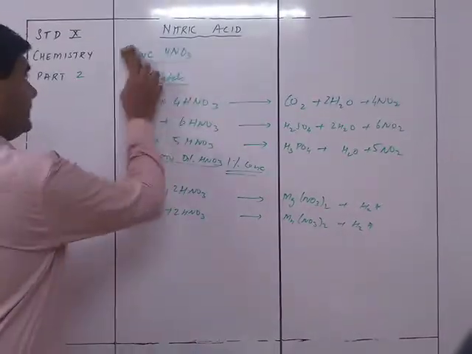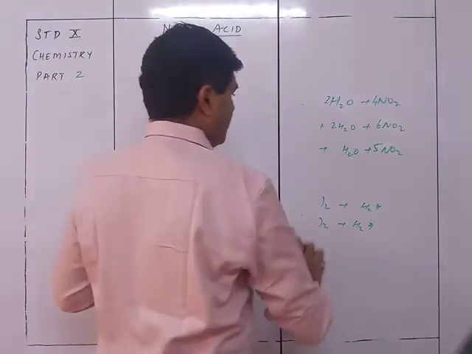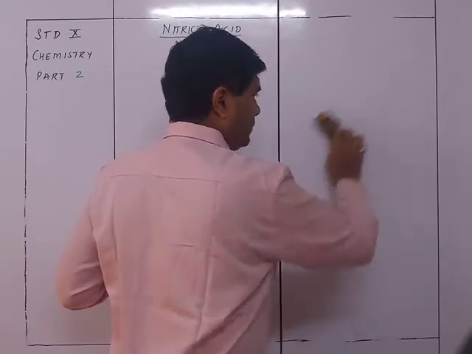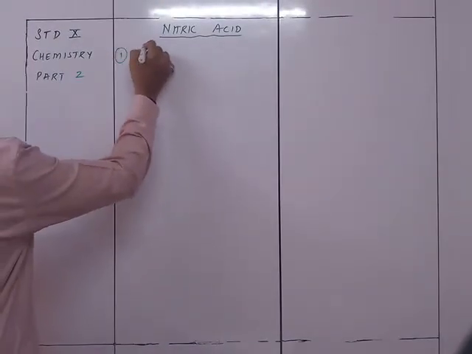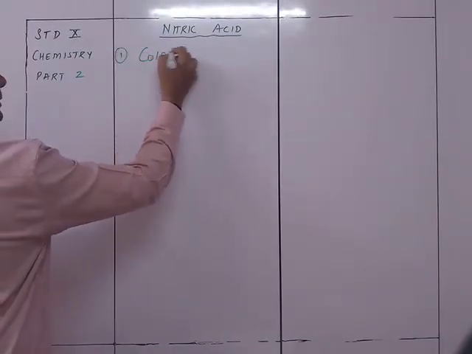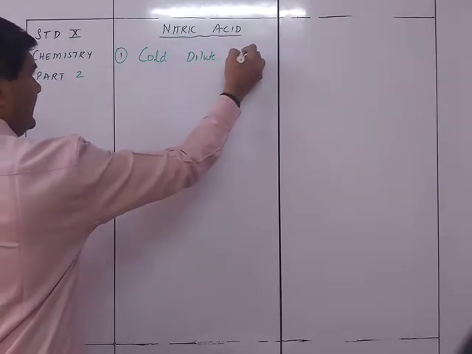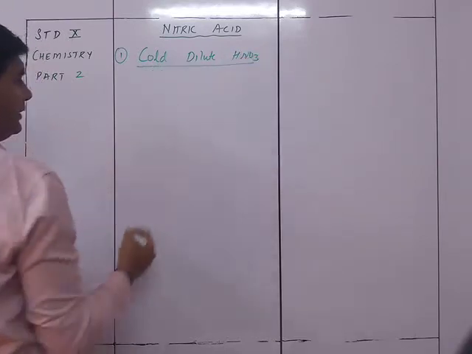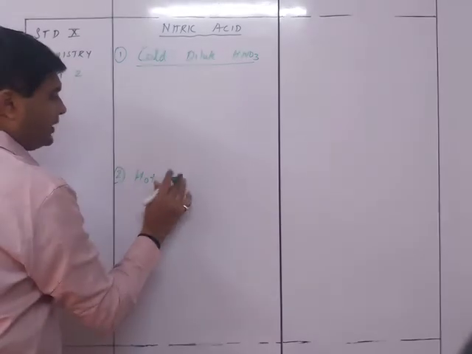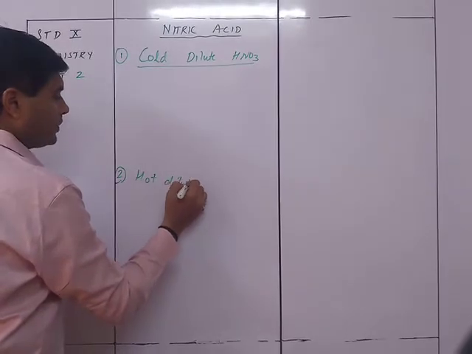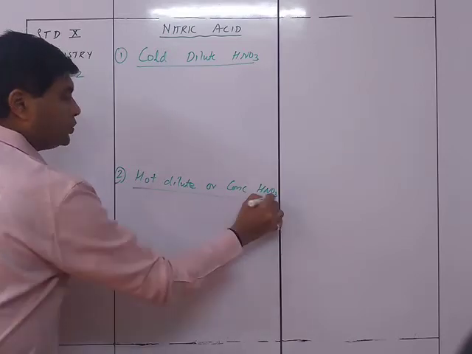So let's see the properties of nitric acid: one is cold dilute HNO3, and next is hot dilute or concentrated HNO3. These are the two things we will be looking at.